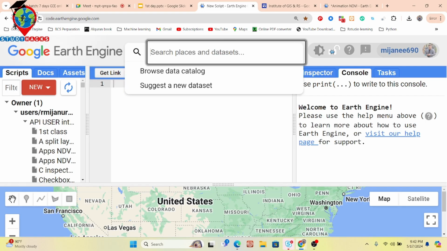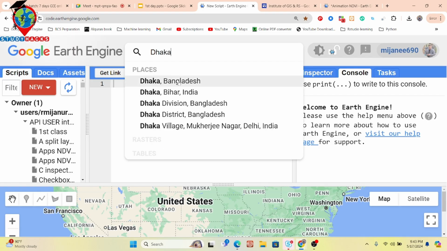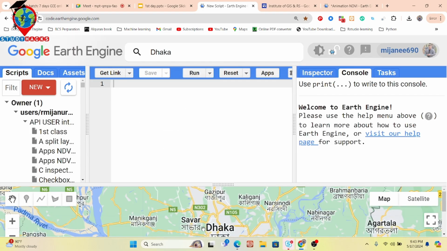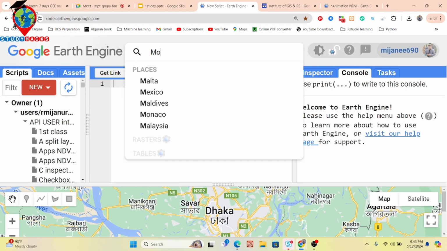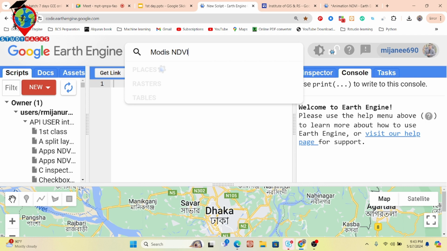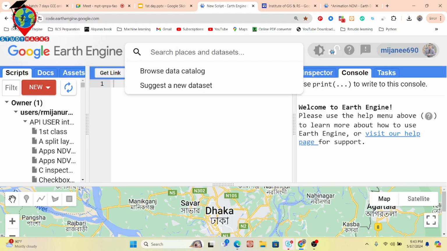Also, you can see the search place and data set bar. You can easily search any data set, or you can search any place. Suppose I search here, then it automatically shows me this area. Or for any data set, you can simply search here. Suppose I need MODIS NDVI data, I simply search here, then it shows me all the MODIS data sets. This is a search bar at the top of the code editor.